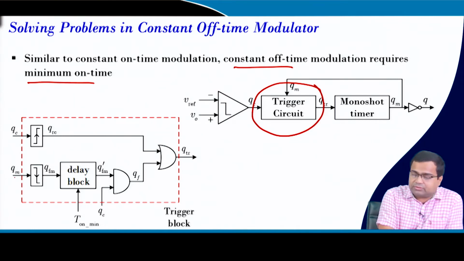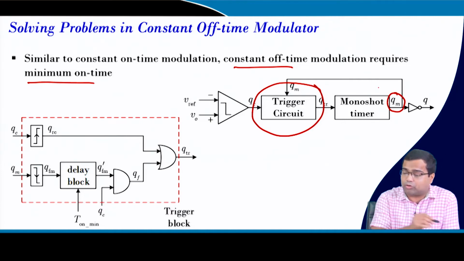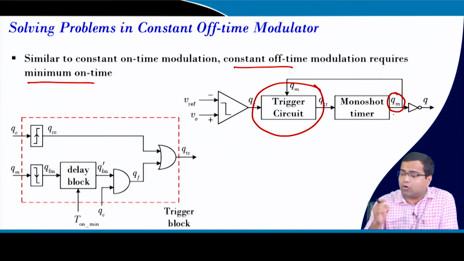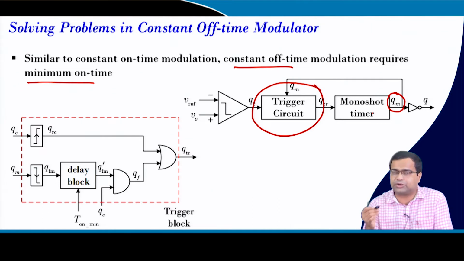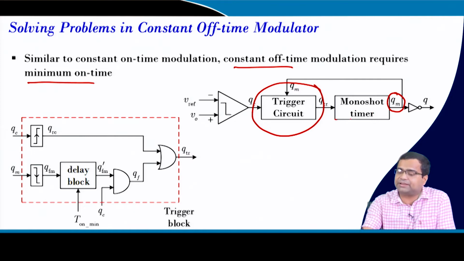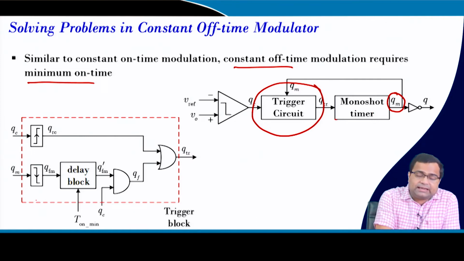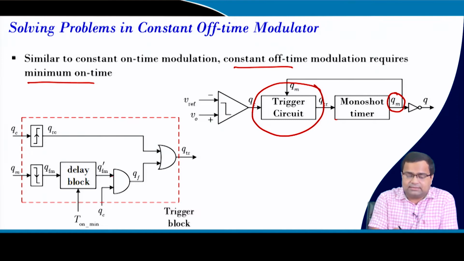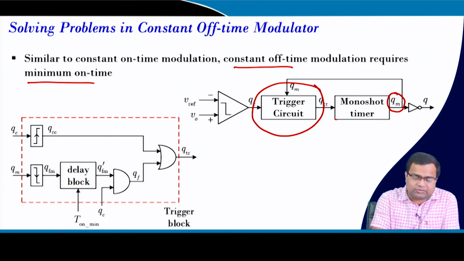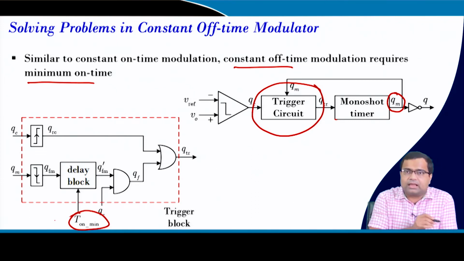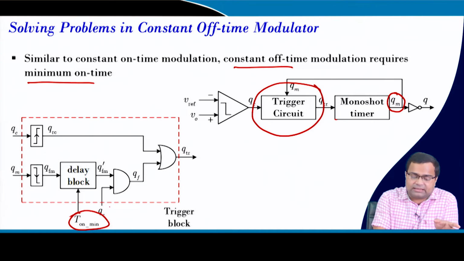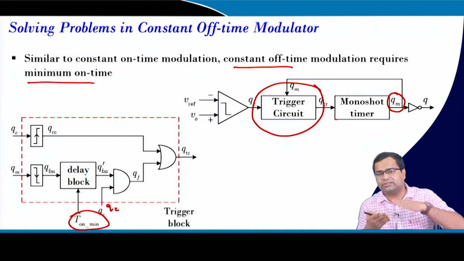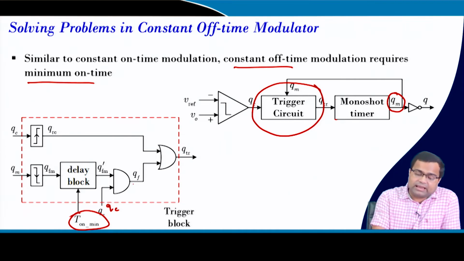That means if you take this QM, which is the output of the modulator, which was supposed to go high, which is supposed to go low whenever the monoshot timer is turned off, that means QM should go from high to low when the timer finishes its counting, and then it detects the edge, and that edge is delayed. This delay we load with the minimum on time, and if it finds that after the delay QC is still high, that means your output voltage is still higher than Vref, then it generates another trigger pulse.